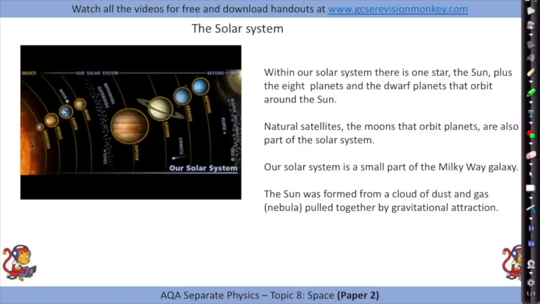They're also part of the solar system, and there's hundreds of moons in our solar system. Our solar system is a small part of the Milky Way galaxy, with around 100 billion stars in our Milky Way galaxy. Now, the Sun was originally formed from a cloud of gas and dust called a planetary nebula, which was pulled together by gravitational attraction.